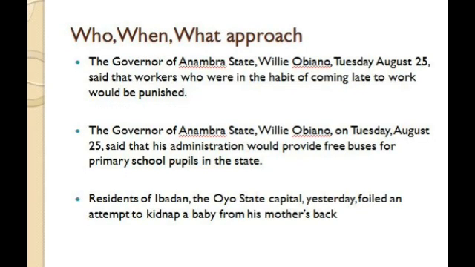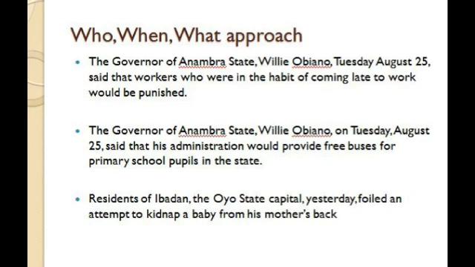This one is called the who, when, what approach to writing news lead. This is saying that in writing the news lead, you can have 3 elements. And these specific elements are the who, what, when elements. Even if you are using the has approach, you can still use the who, what, when element. Look at the example we have here. The governor of Anambra State, Willie Obiano, Tuesday, August 25, said that workers who were in the habit of coming late to work would be punished.